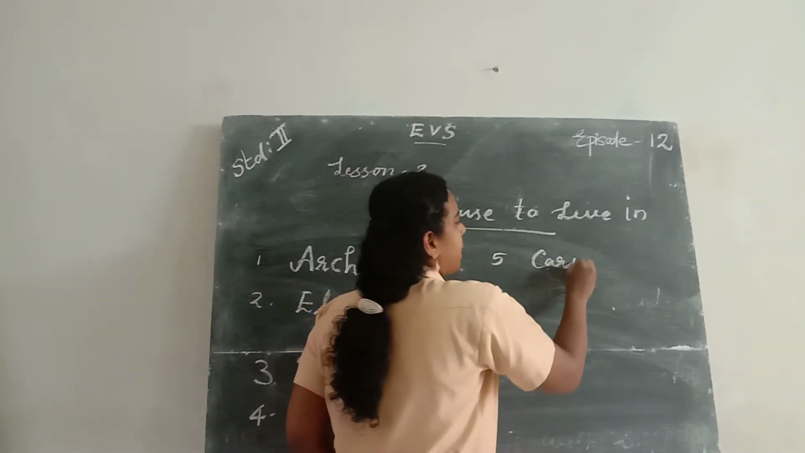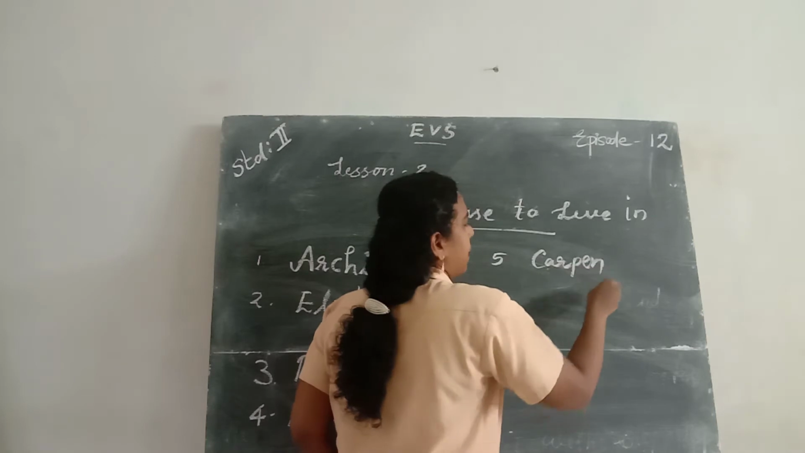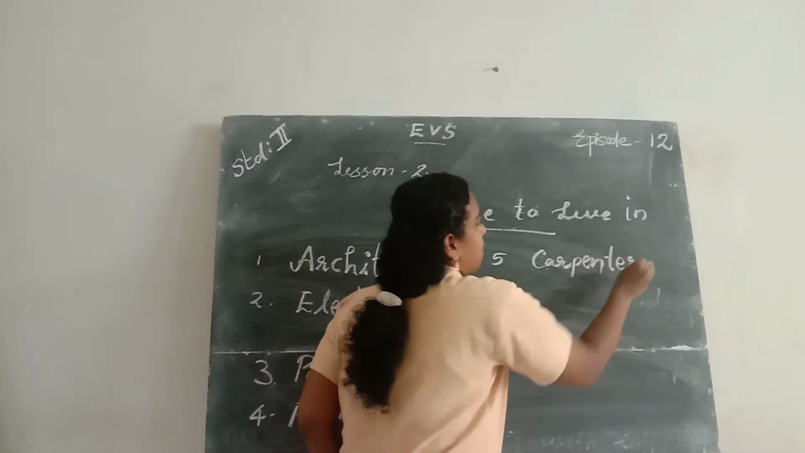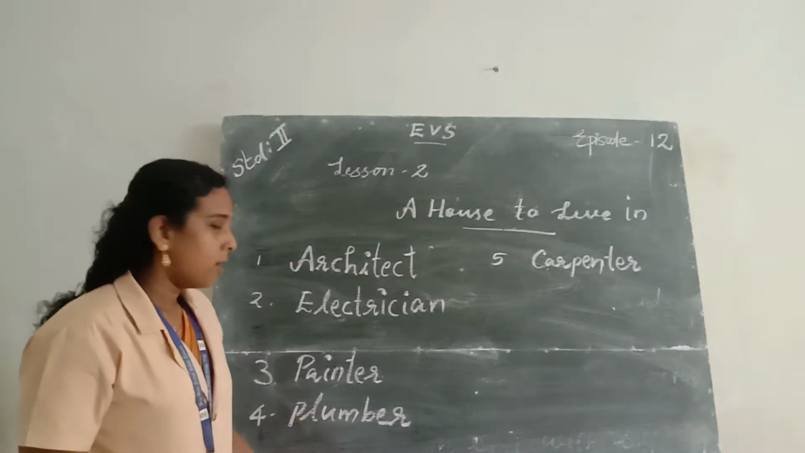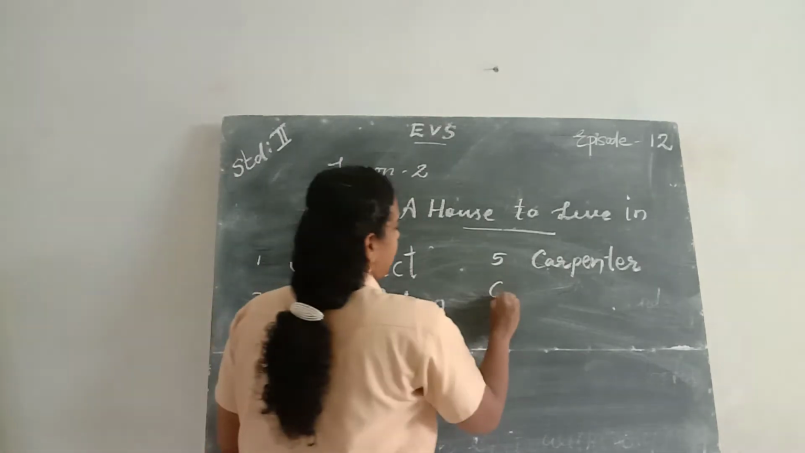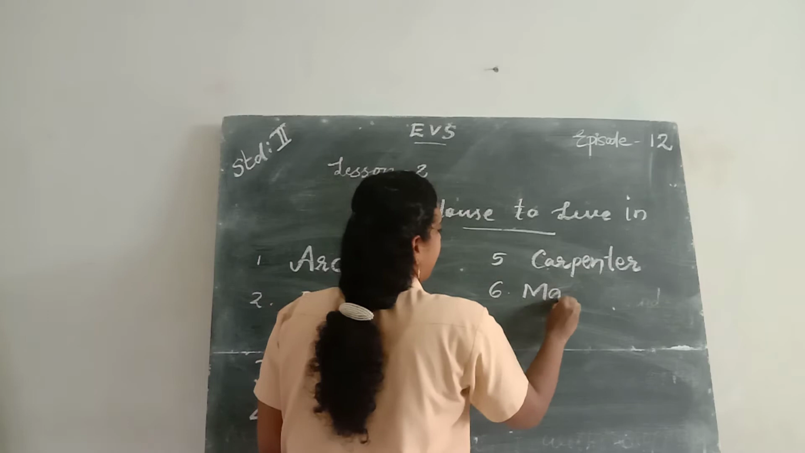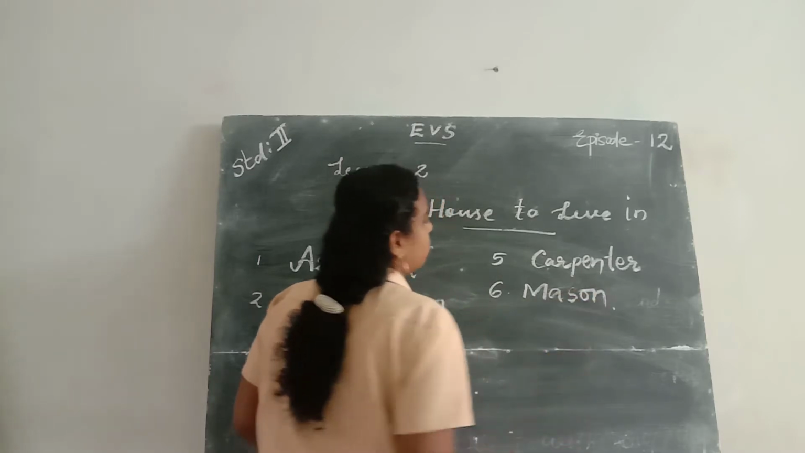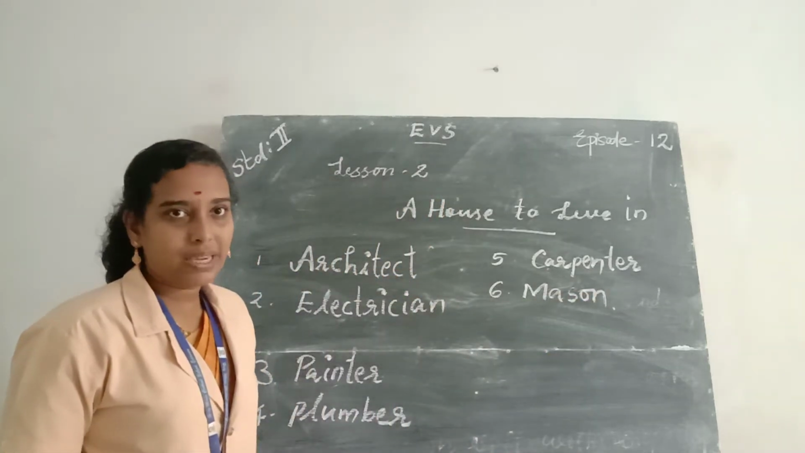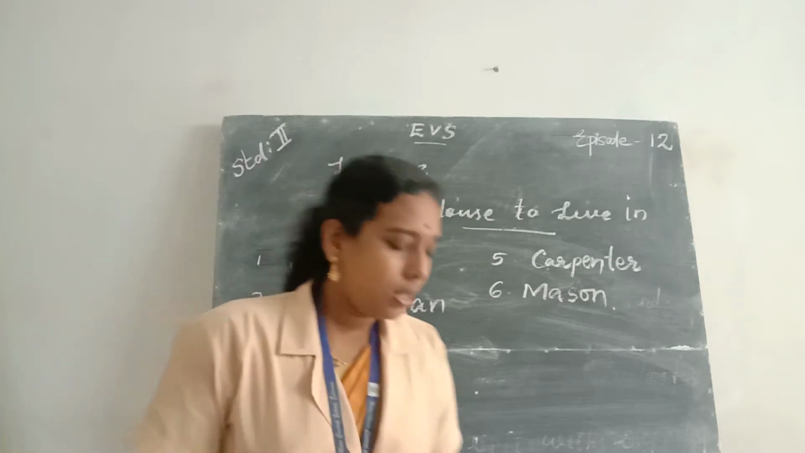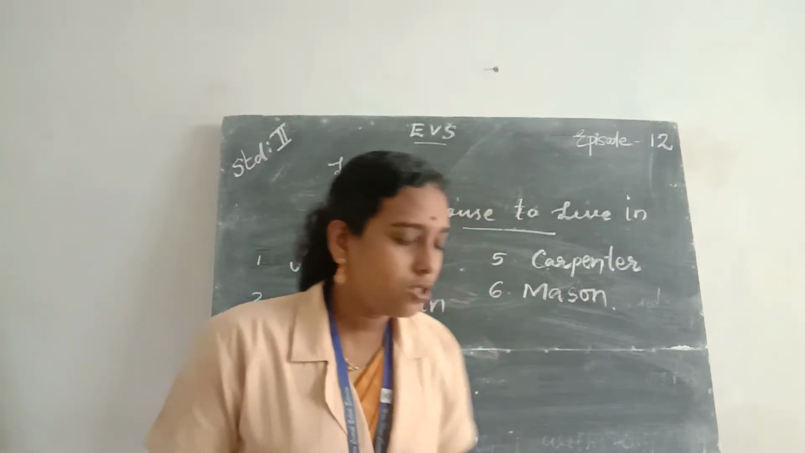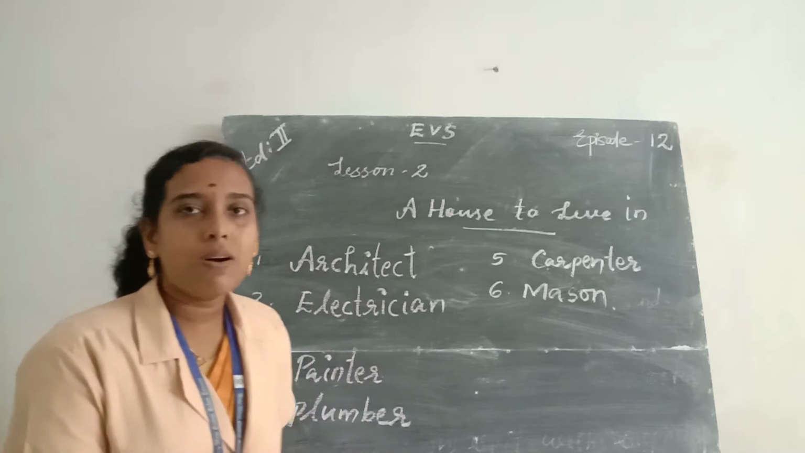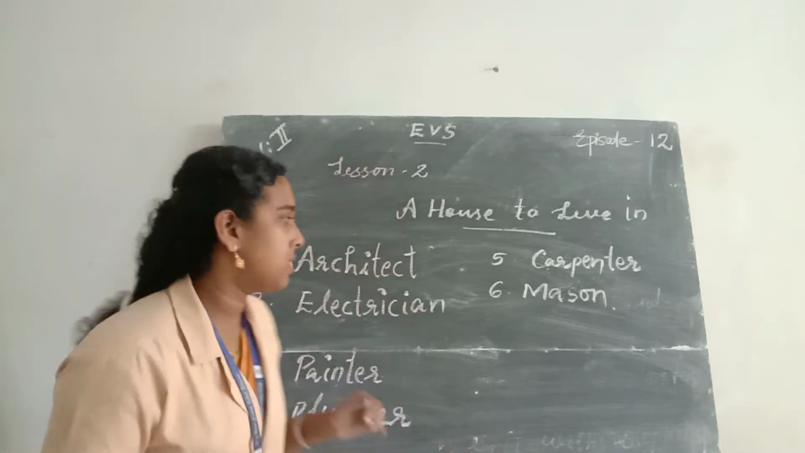Then carpenter. What is the spelling of carpenter? C-A-R-P-E-N-T-E-R, carpenter. Then what is the spelling of mason? M-A-S-O-N, mason. So these are the things that we discussed in our last class. Okay. So today we are going to study about some special houses.